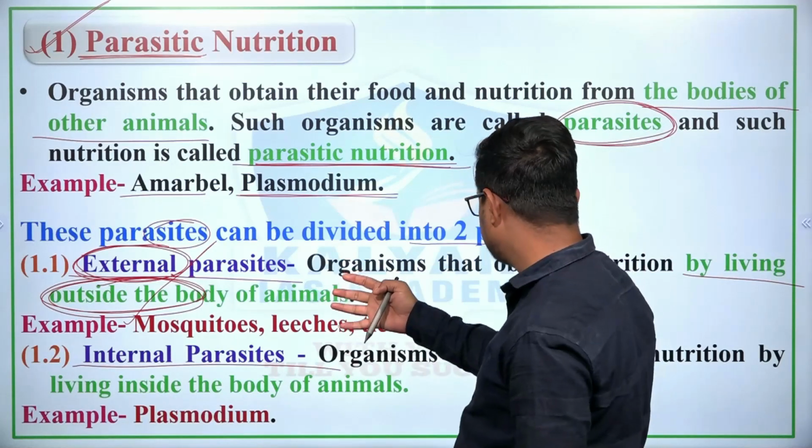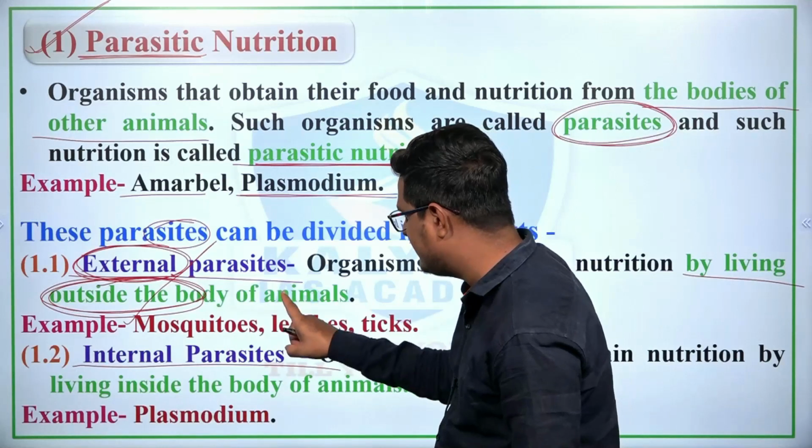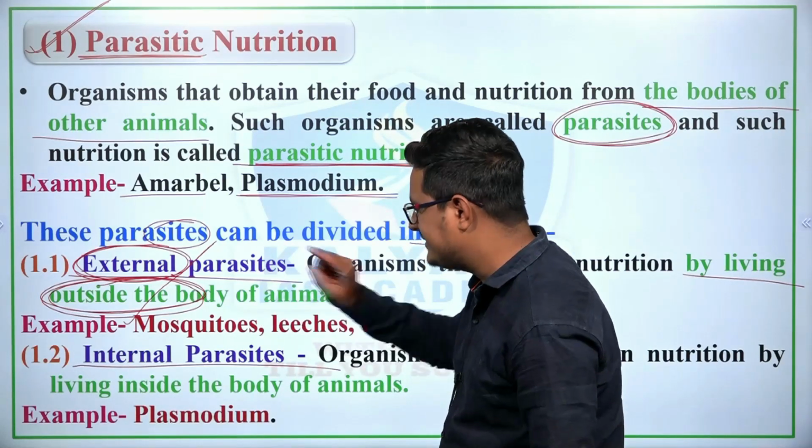So when organisms obtain nutrition by living outside the body of animals, they are known as external parasites.